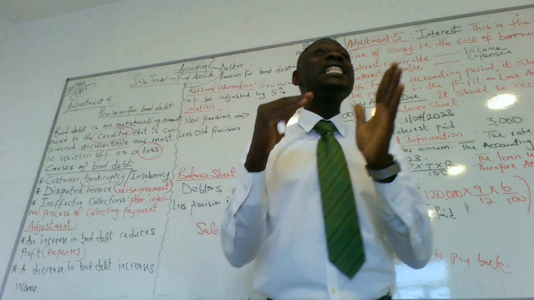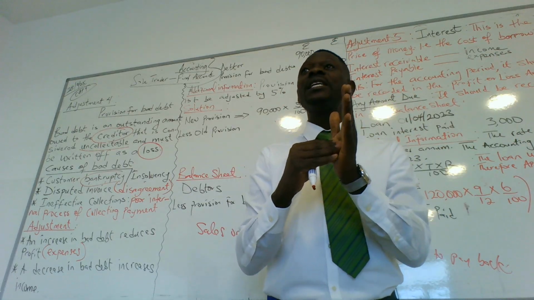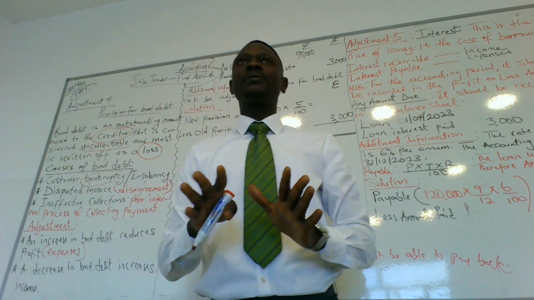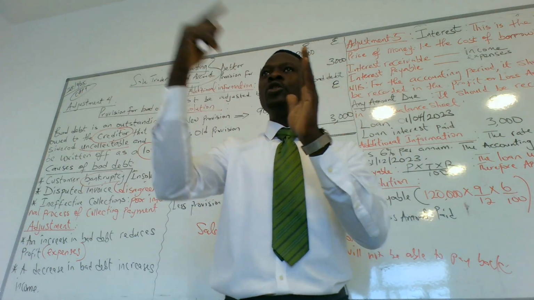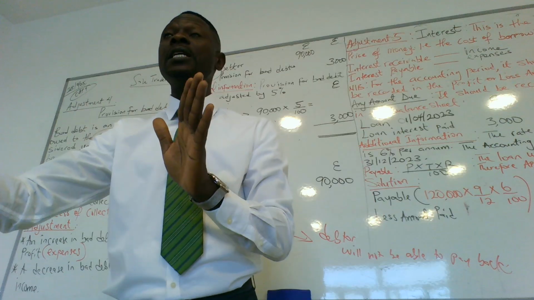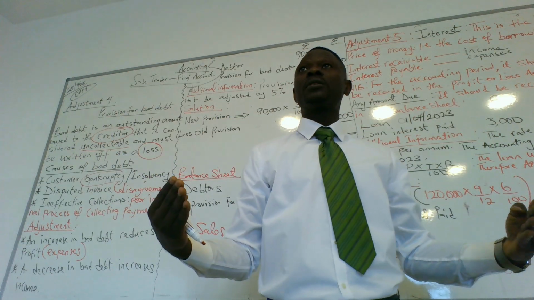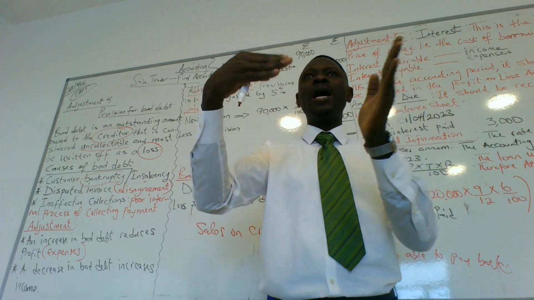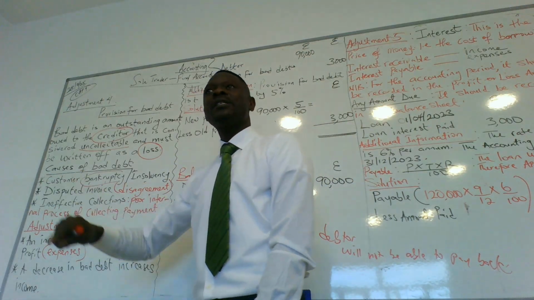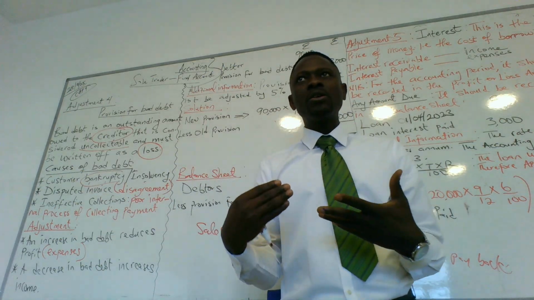If you are issued a receipt, it means you have paid for the product. But if you are issued an invoice, it simply means that you have received the product, but you have not yet paid for it. So if you and I do not agree on the invoice, then the payment would be delayed, but the business has to close its account pending the time we are able to solve the issue. That's the second reason. Do we get it?